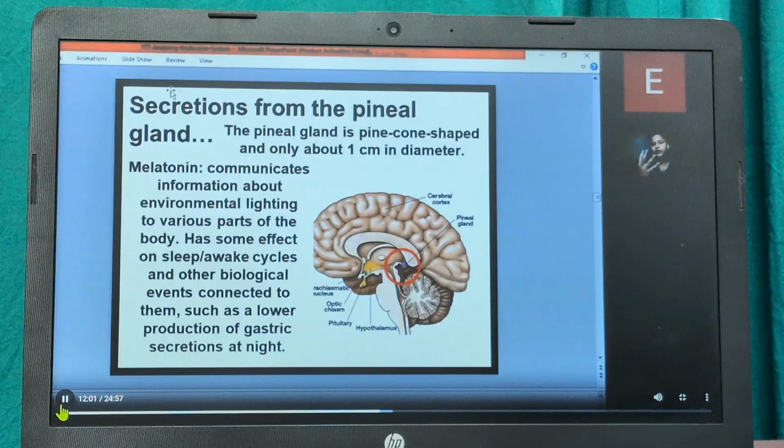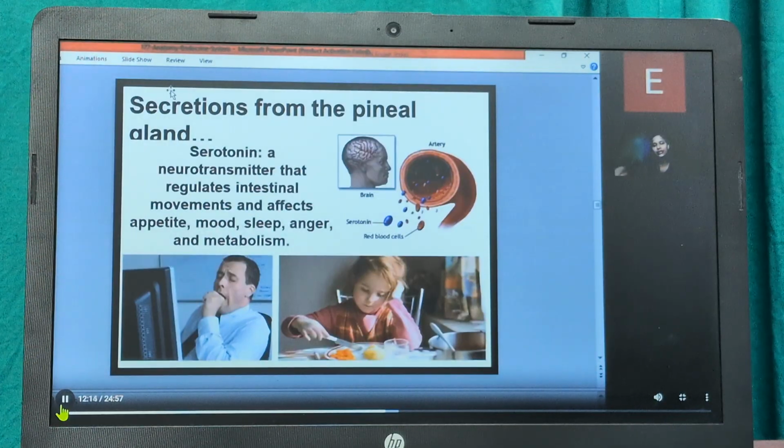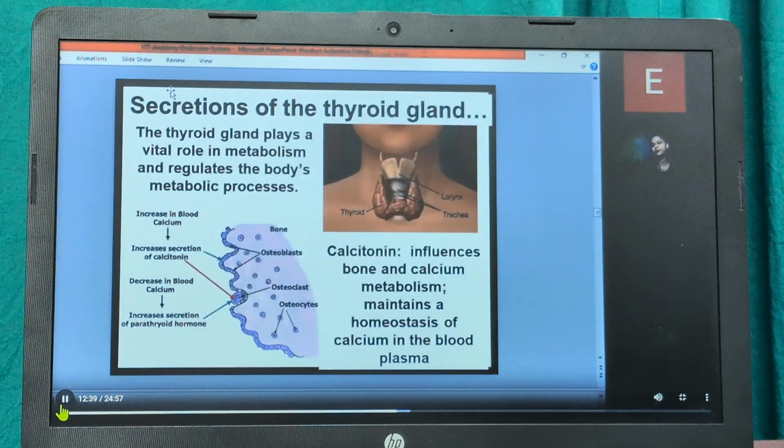The sunlight we are absorbing has some effects on the sleep-wake cycle in our body, and when it has effects on the sleep-wake cycle and other biological events, it is connected to the production of gastric secretions at night. Then, another secretion from the pineal gland is serotonin. It's a neurotransmitter that regulates intestinal movements and affects the appetite, the mood, the sleep, the anger and metabolism of the body. Basically it helps in the movements as well as effects such as mood swings, sleep, anger and metabolism.